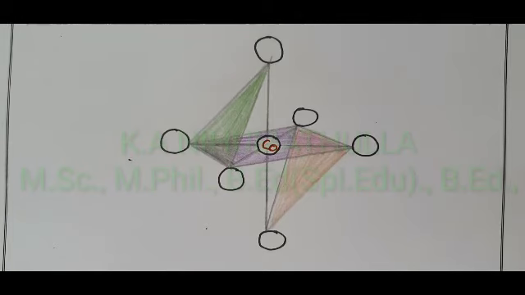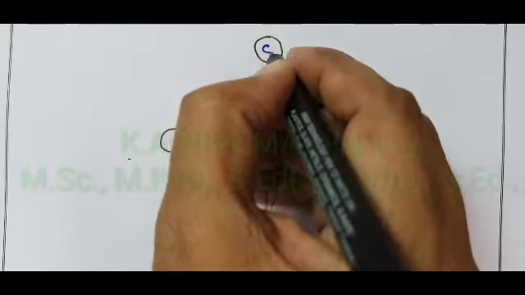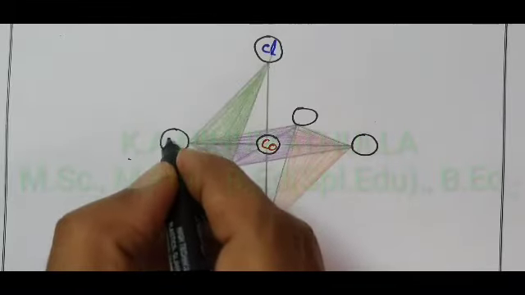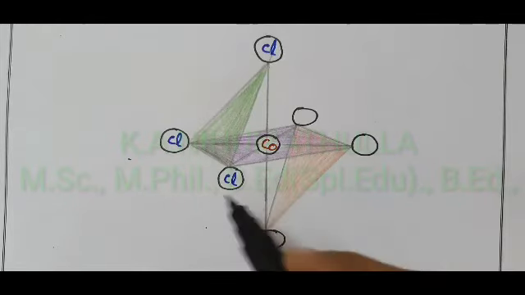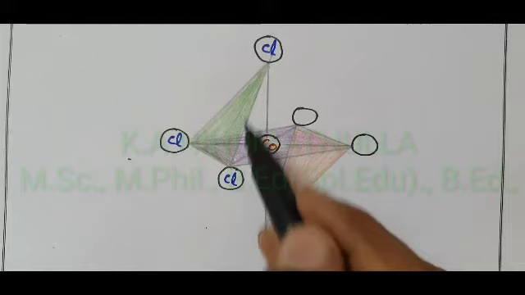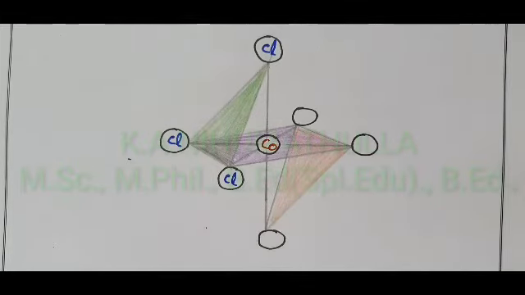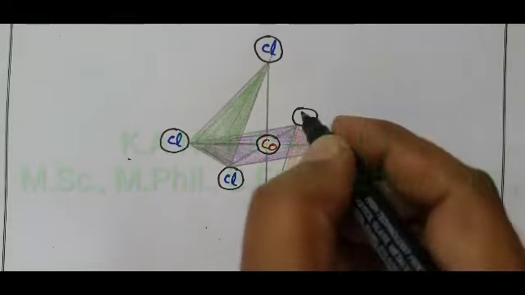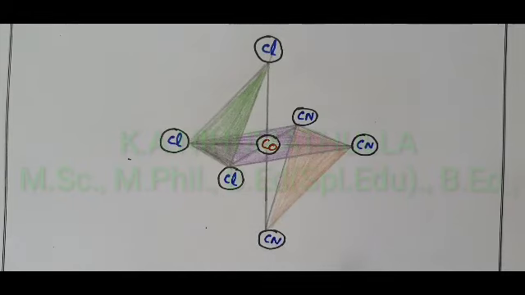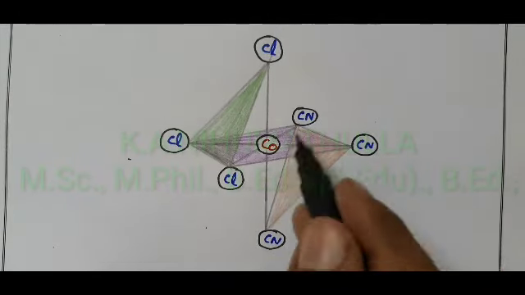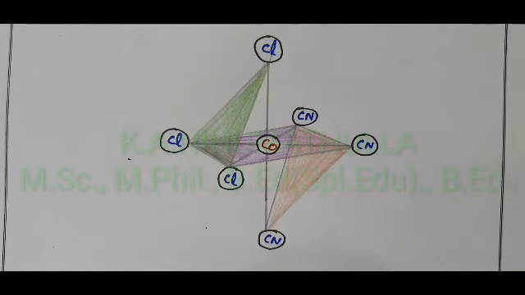The 3 Cl minus ligands occupy the corners of one triangular face of the octahedron, and the other 3 CN ligands occupy the corners of the opposing triangular face.